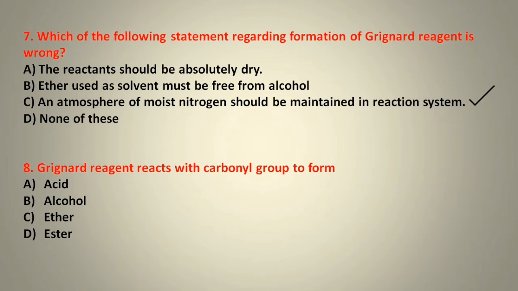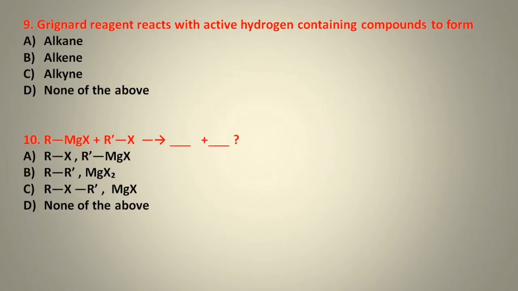Next question. Grignard reagent reacts with carbonyl group to form acid, alcohol, ether or ester. So our correct option will be option number B, which is alcohol. Next question. Grignard reagent reacts with active hydrogen containing compounds to form alkane, alkene, alkyne or none of the above.